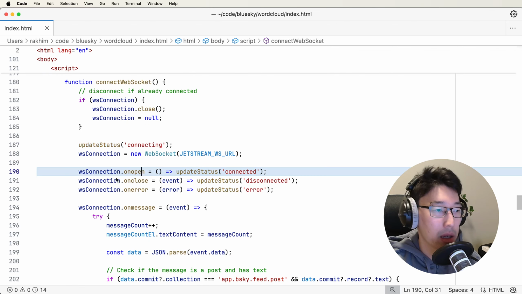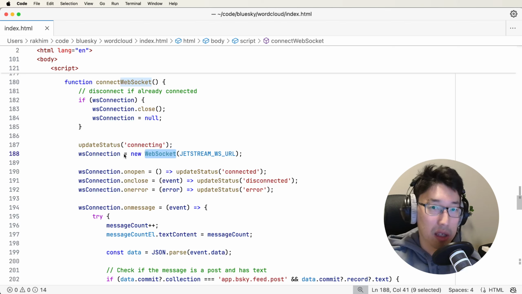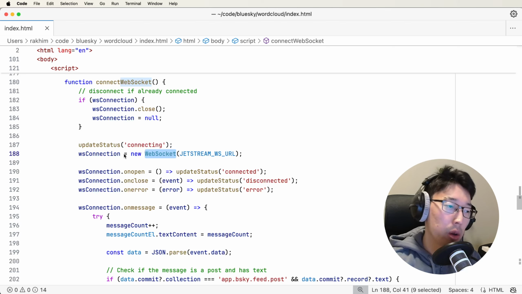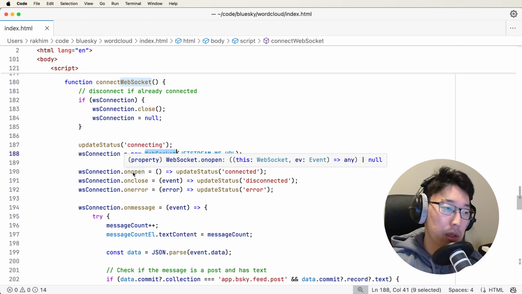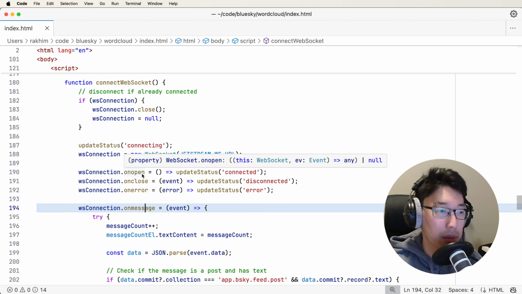And then this new WebSocket thing returns a WebSocket connection object. And on that object, you can have callbacks. The most important ones are on open, on close, on error, and on message. And they are exactly how you would imagine. They accept a function that would be called on that event.